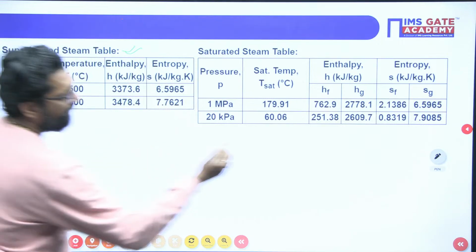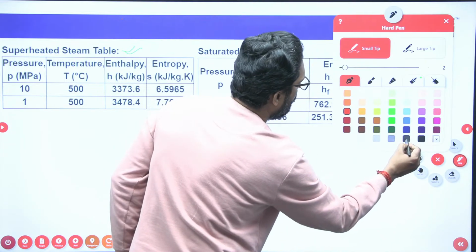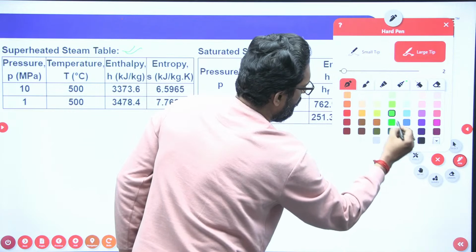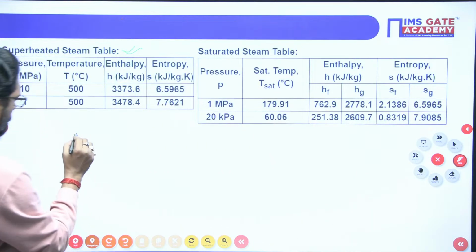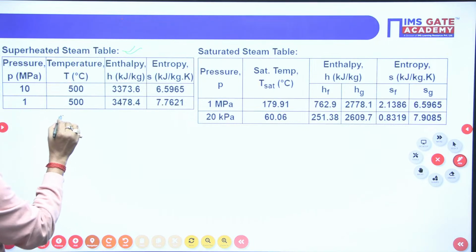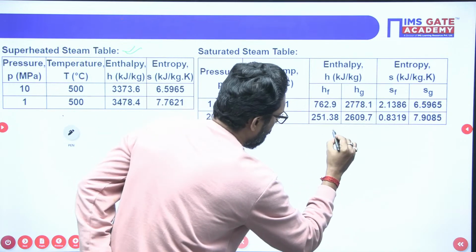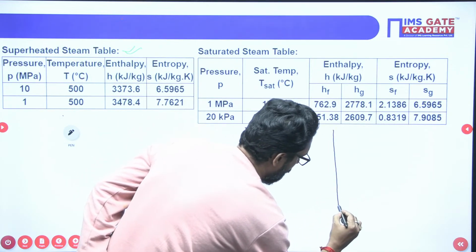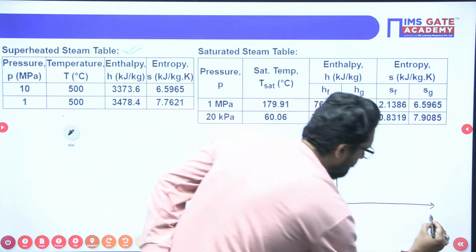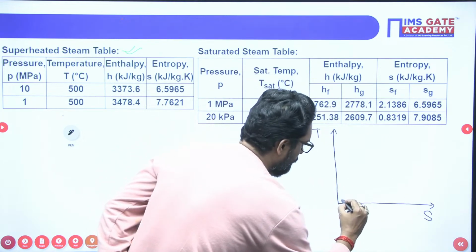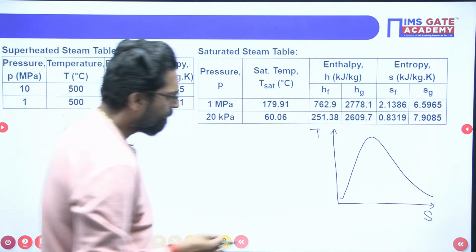We have to draw the TS diagram first. This is the temperature and entropy diagram. This is the saturation curve.